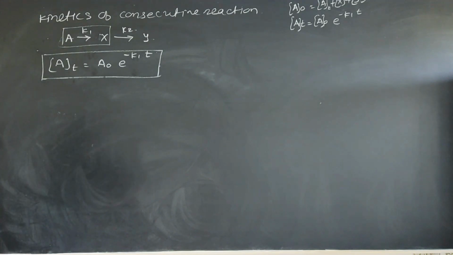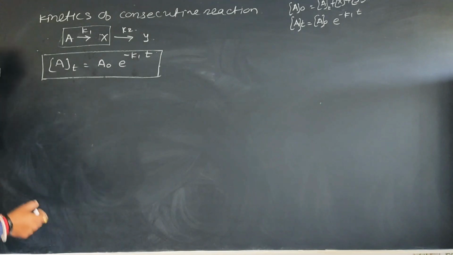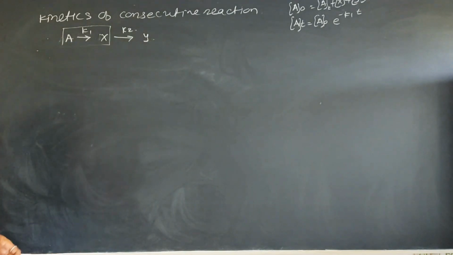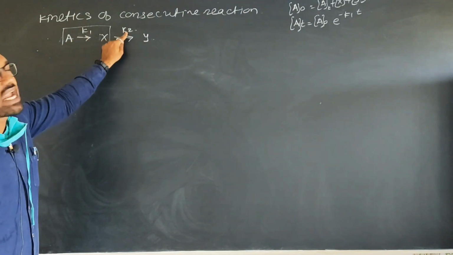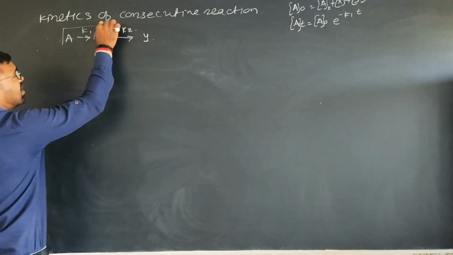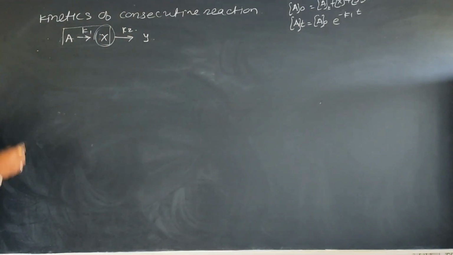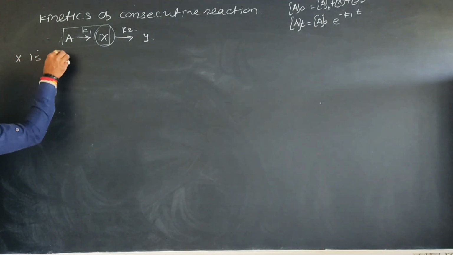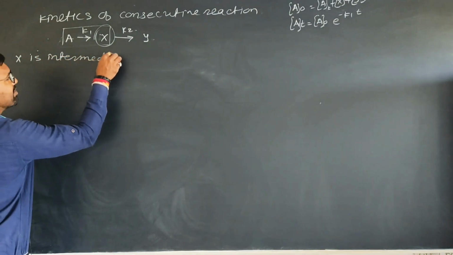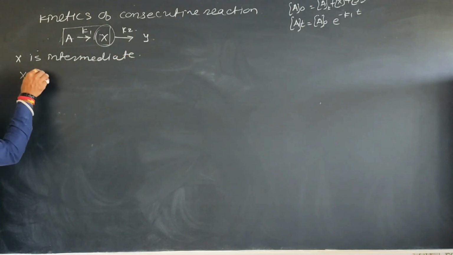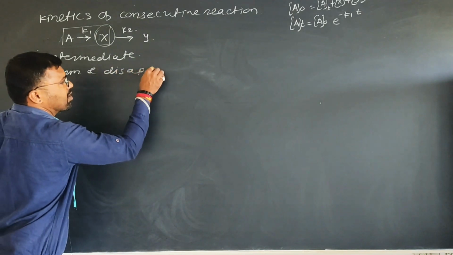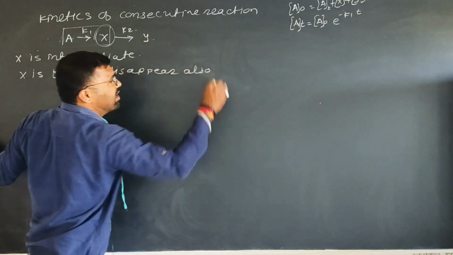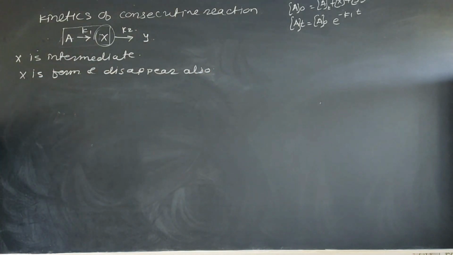Now, look, consider the whole equation now. Which equation? A gives X gives Y with the rate constants K1 and K2, right? If you concentrate on this middle term, during the course of the reaction, X is the intermediate, right? X is formed and also disappears. That means X is consumed and X is formed during the course of the reaction.